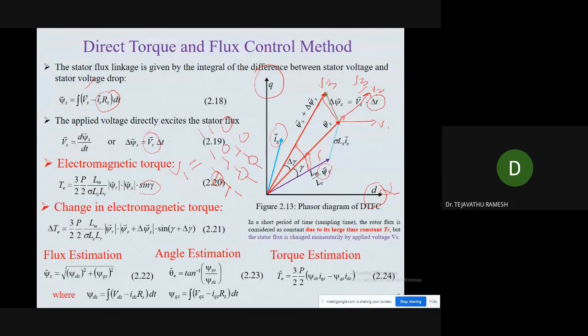Similarly, if you select V2 and V1, there is a variation in the torque. Whether it is increasing or decreasing, if you draw the diagram, it will be clearly visible. That slide we can see later on. So depending upon the voltage vector selection, there is a direct influence on the stator flux and at the same time on the electromagnetic torque. This is the way we directly control the torque and the flux by selecting the voltage vector. That's why it is called the direct torque and flux control method.